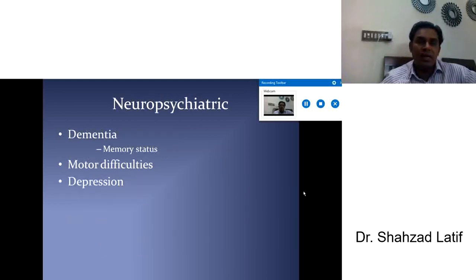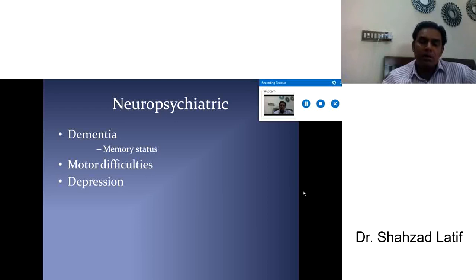Some are neuropsychiatric complications. So always ask whether there are any issues of memory, short-term or long-term memory, that may be dementia. Ask about this; it may most likely be due to a diabetes complication. Motor difficulty, any movement difficulty: walking, long walks or stairs, going up or going down. So it may be a complication of diabetes.